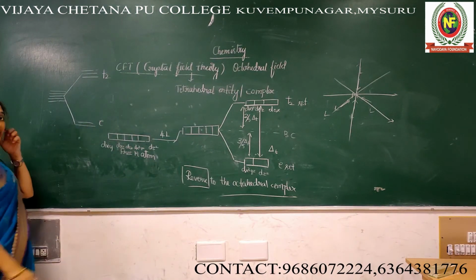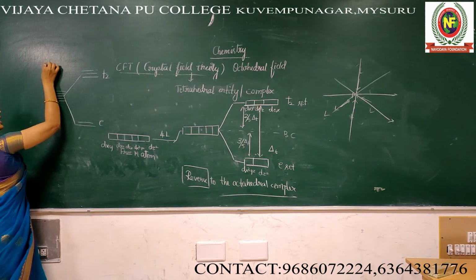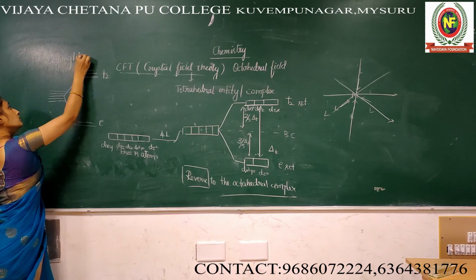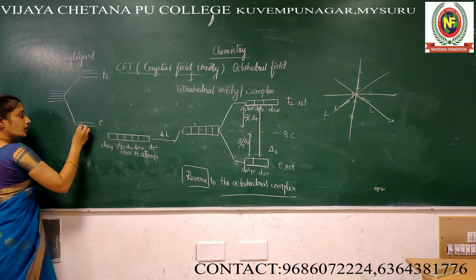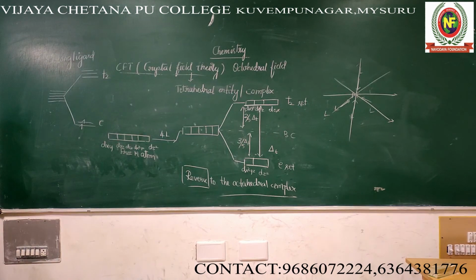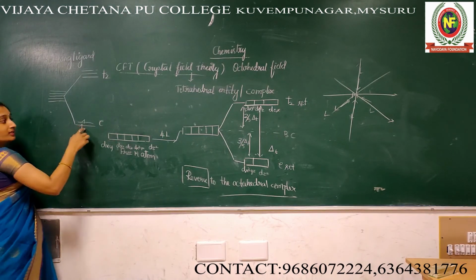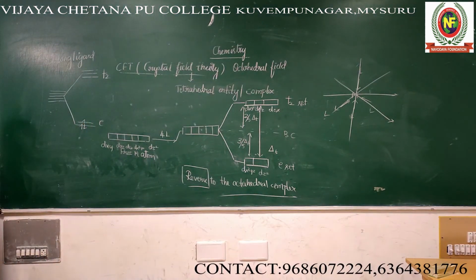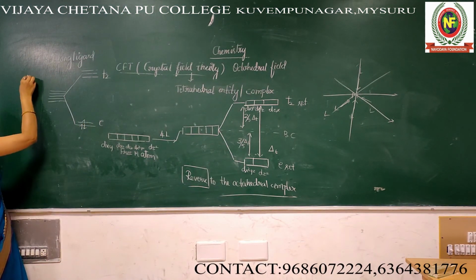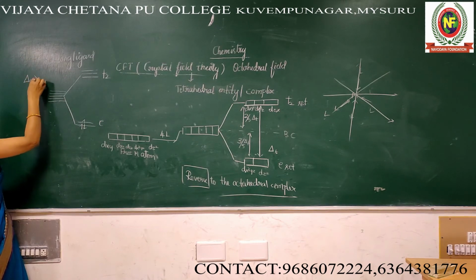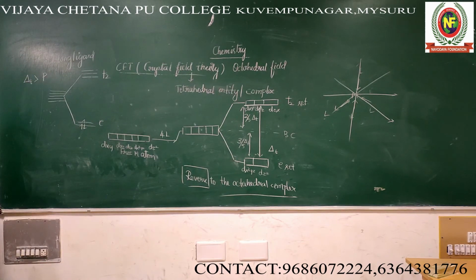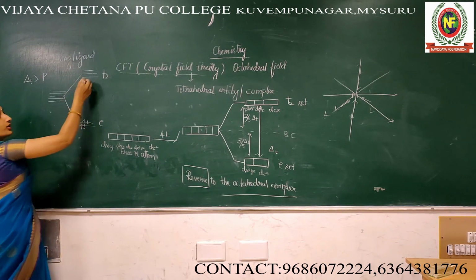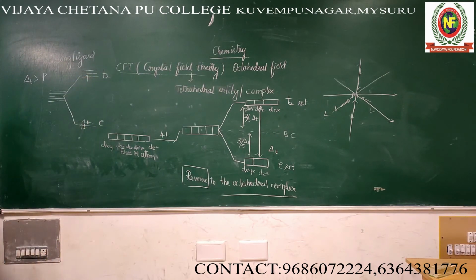If it is a strong ligand, one, two. That is the common thing. In the D3 system, it never enters T2. It will pair here only. Why will it pair? This energy is more than the pairing energy. That's why it will pair. If one more electron is there, once again it will pair. Then if one more electron is there, it will enter T2.